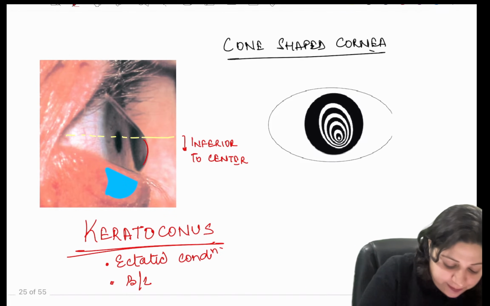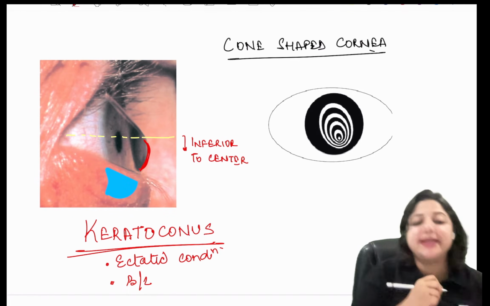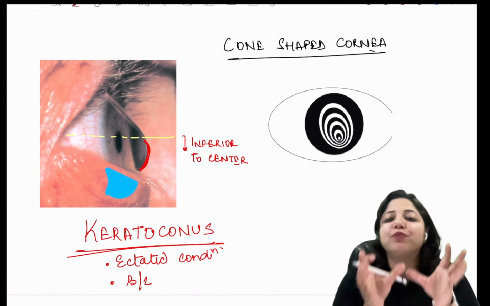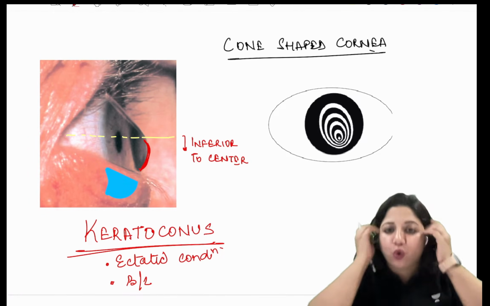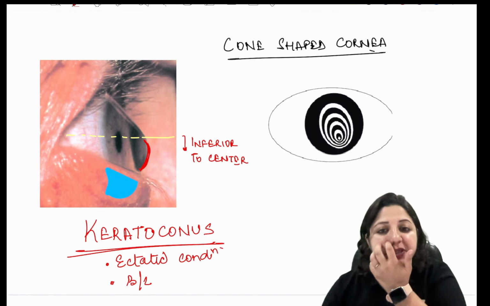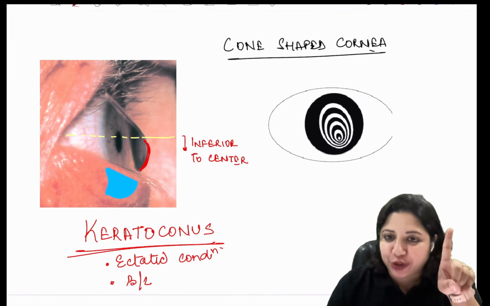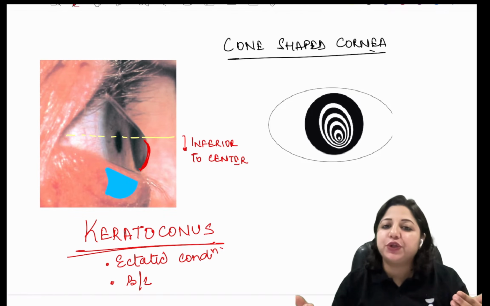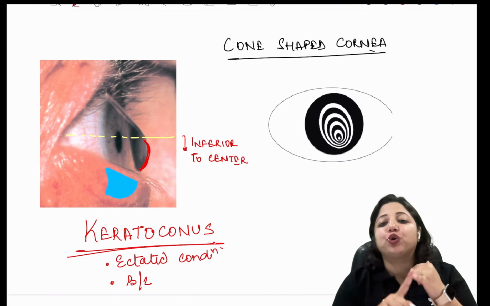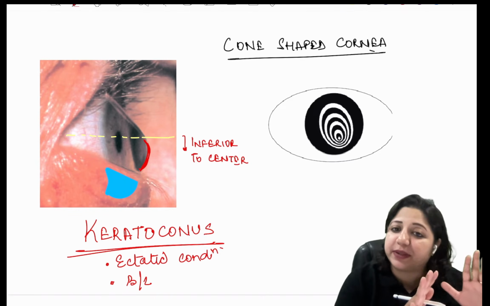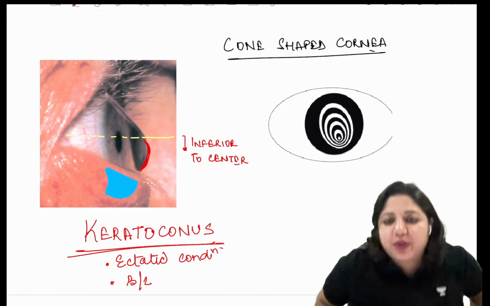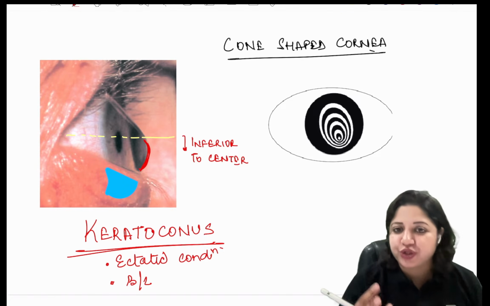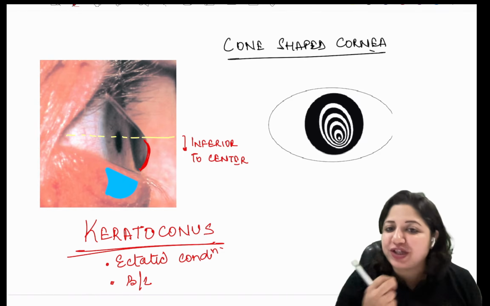So here this is the apex of the cone, which is present inferior to the center. So this is keratoconus. Kerato means cornea, conus means cone shape. Which is the other ectatic condition that we know of? So one is keratoconus and the other is keratoglobus. Which of the two is developed later? Keratoglobus is present since birth, but keratoconus is something which you develop around puberty. So this is keratoconus. So what all defects do you get to see?